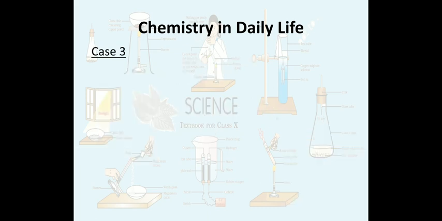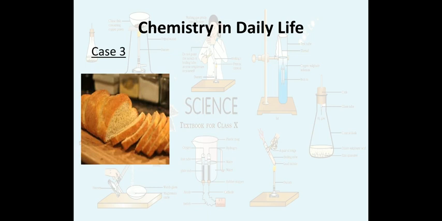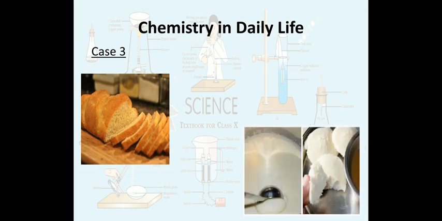Okay, next there is a case of, see, you all have used bread and some South Indian dishes like idli and dosa and dhokla. So what is the change in this? For example, if I talk about a dough or wheat flour dough, which gets converted into a bread, there is a change.